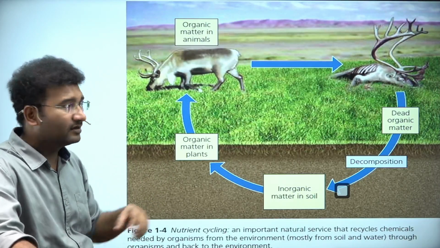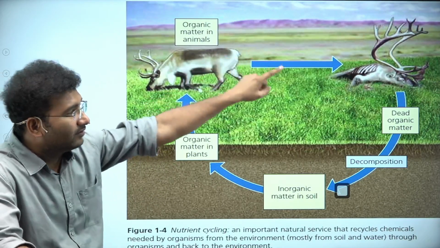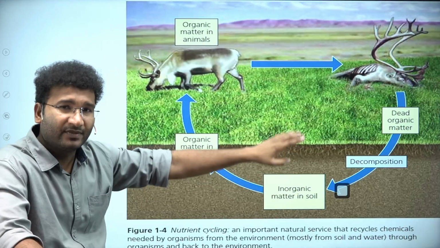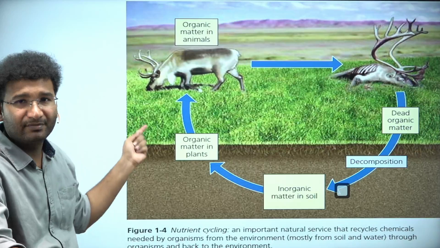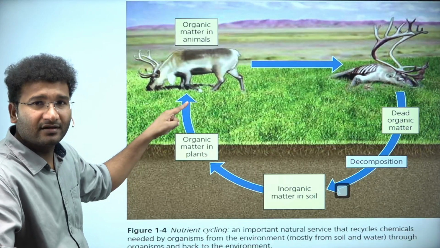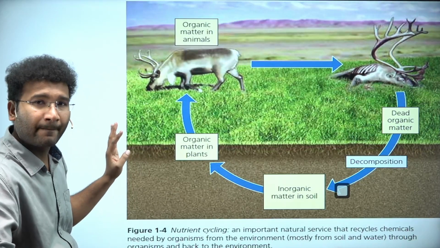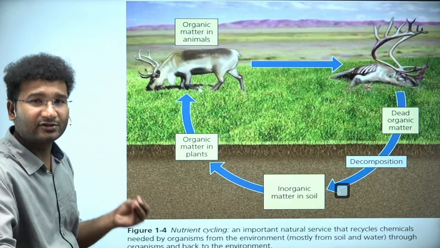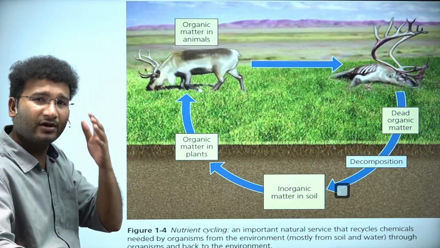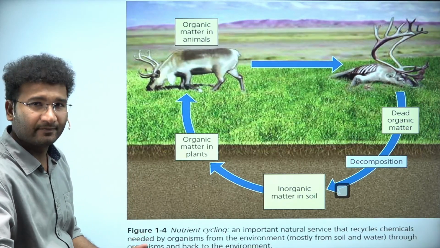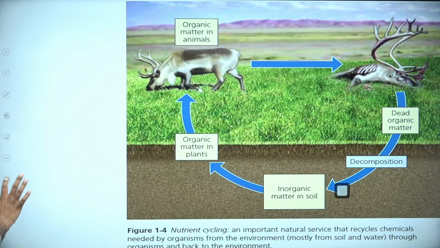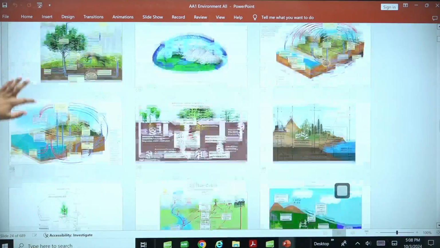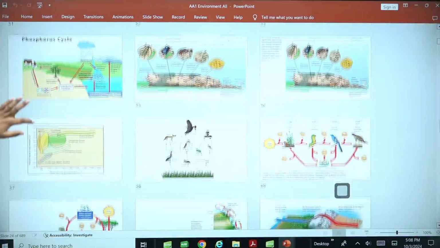Carbon cycle means the carbon in this body, once it is dead, is given to the soil, and from the soil it is again given to the plants. Plants take up the carbon again. It's not just about carbon, it is also about nitrogen fixation and other entities which are there. Very, very basic content. Now, with this, I'll move into the exact content that you are supposed to learn here.